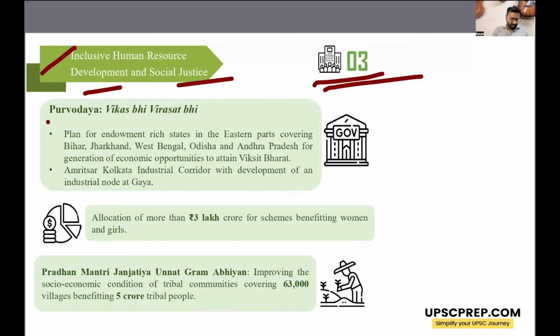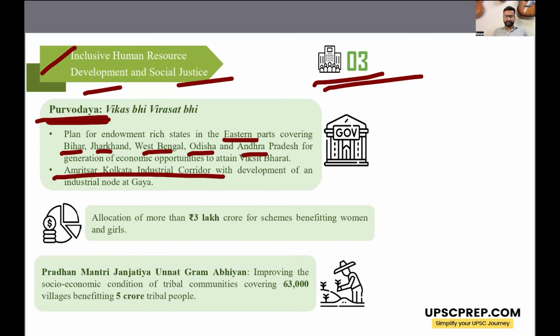For this, there will be focus on Purvodaya, which is these eastern states of Bihar, Jharkhand, West Bengal, Odisha, Andhra Pradesh. The Amritsar Kolkata Industrial Corridor will be developed. There will be schemes for benefiting women and girls. There will be Pradhan Mantri Janjatiya Unnat Gram Yojana for the tribal communities.